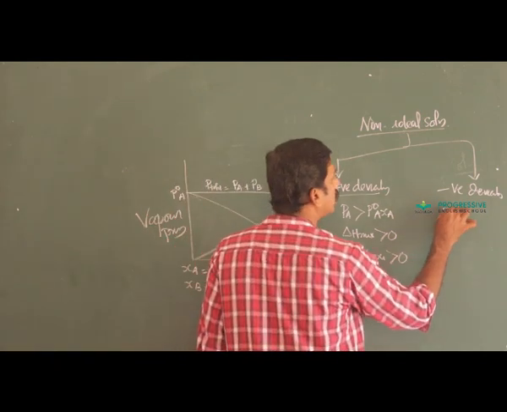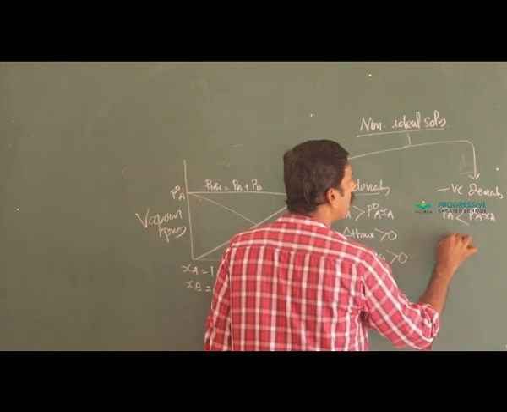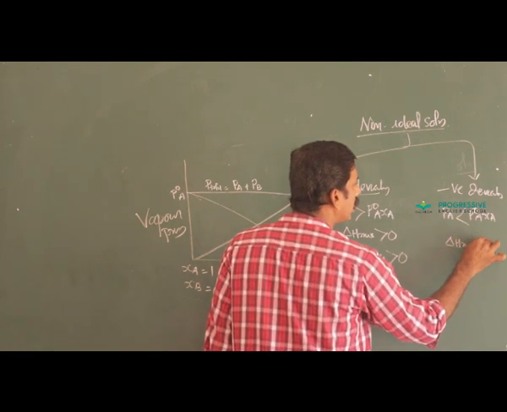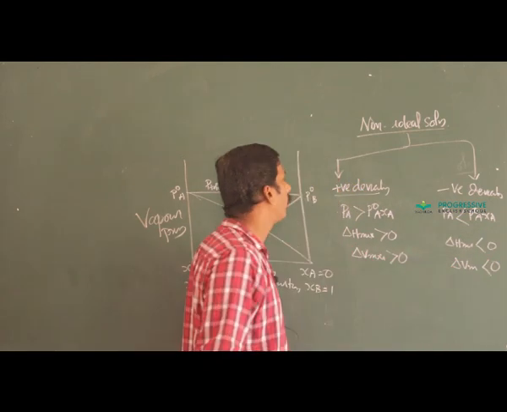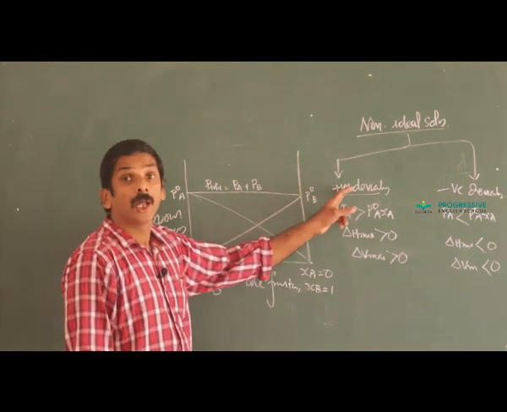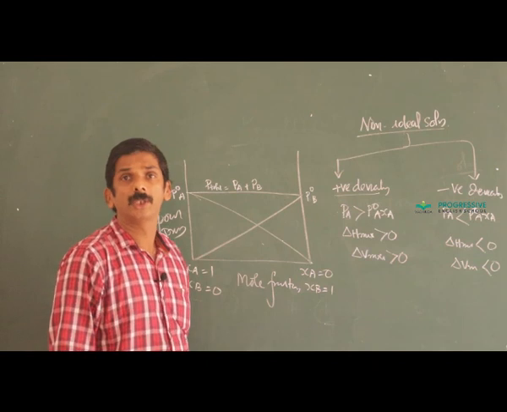Here, negative deviation: Pa less than P0A XA, delta H mixing less than 0, delta V mixing less than 0. And what is the condition for exhibiting positive deviation?